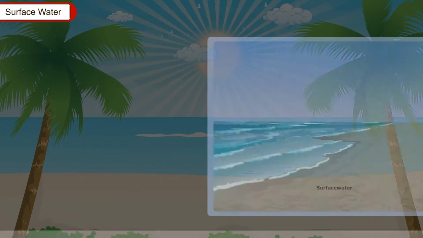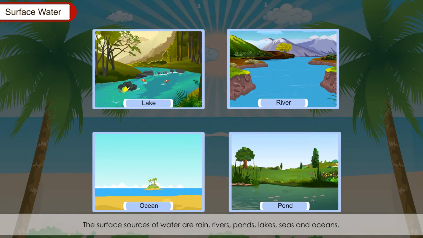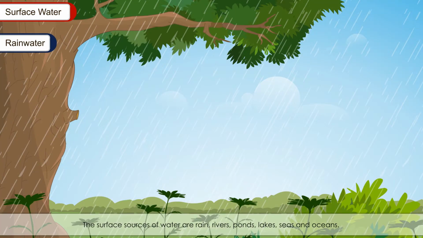Surface water. Water present on the surface of the earth is called surface water. The surface sources of water are rain, rivers, ponds, lakes, seas and oceans. Rainwater. It is the purest form of naturally occurring water.